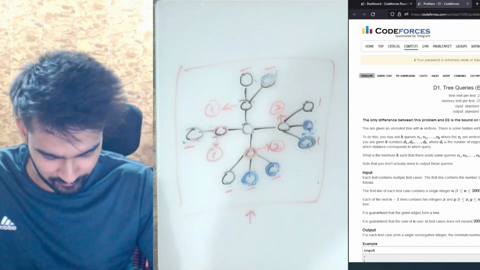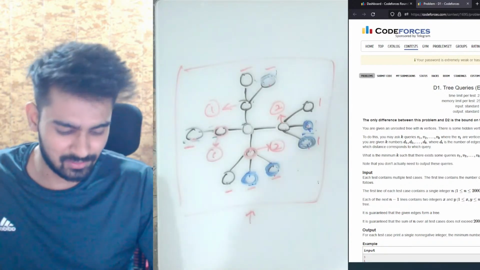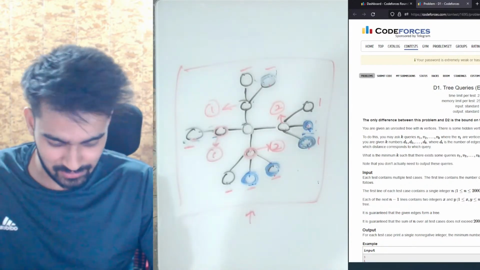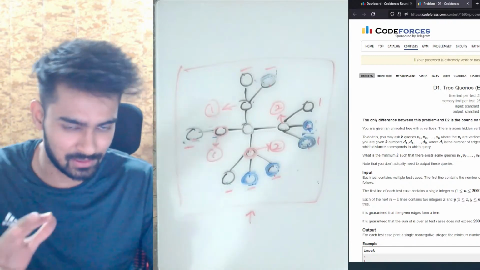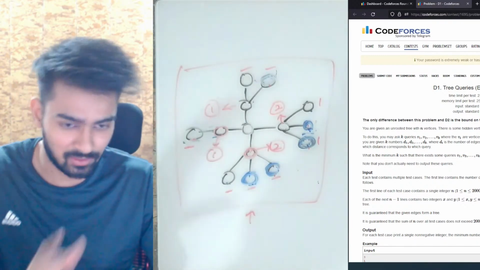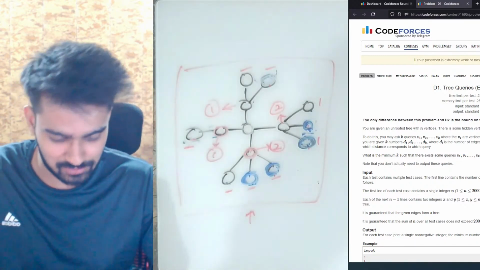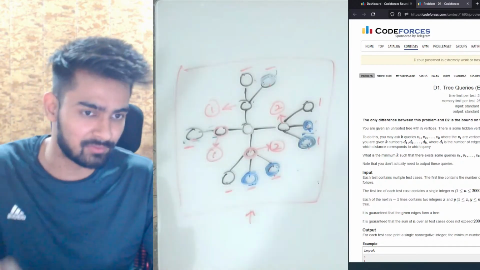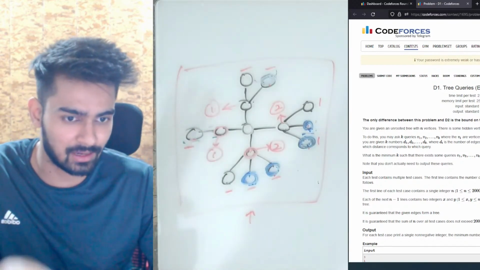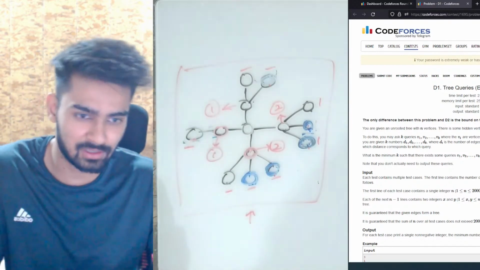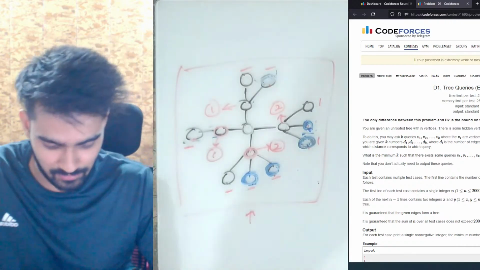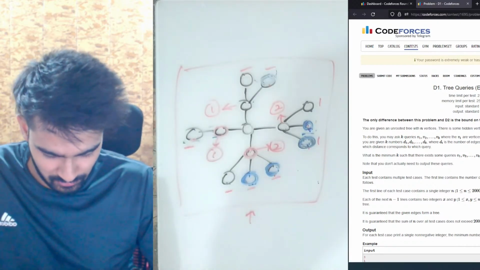Ayush says how to identify when to use DFS. I don't think there is a way, though there are some ways through which you can identify. You just practice and then you get an intuition, or you're able to see that you can actually do this problem using DFS. Whenever you have to traverse the complete graph, there is a high probability that you'll have to do a DFS. If it's not a DFS, then it's a BFS. Okay, cool.